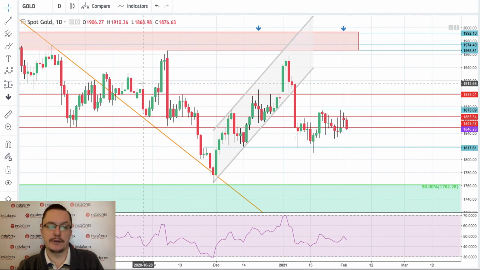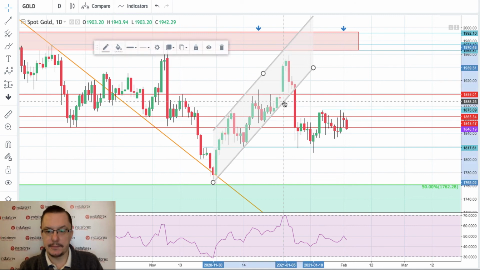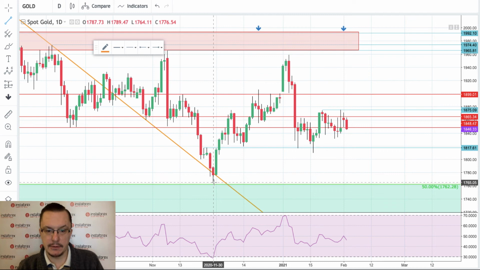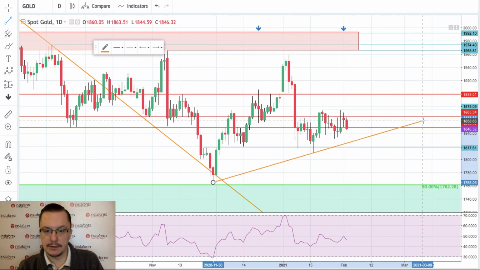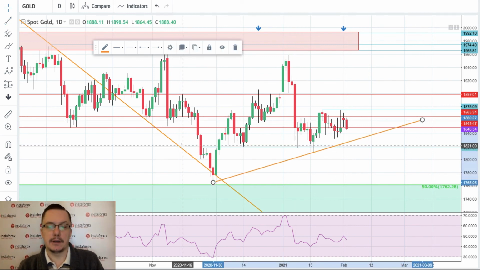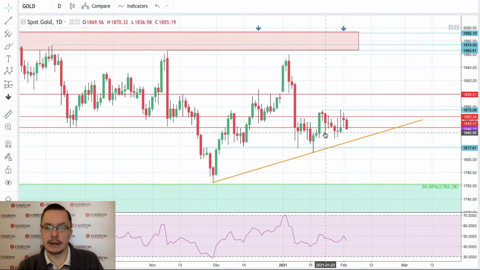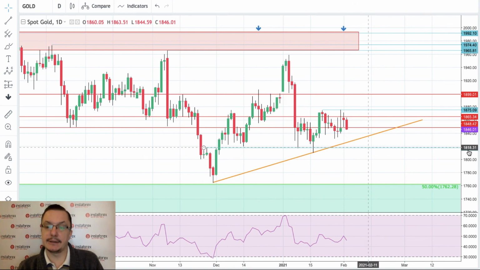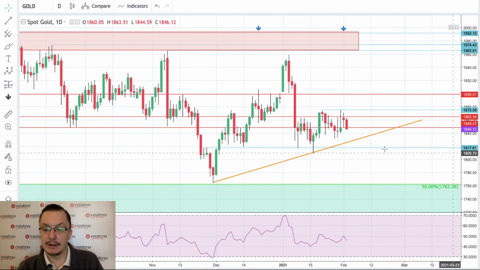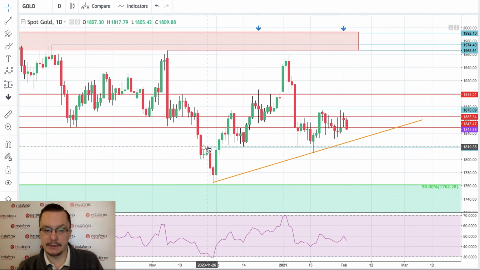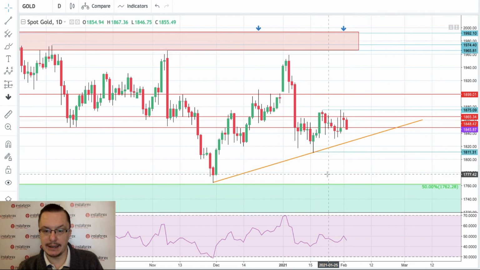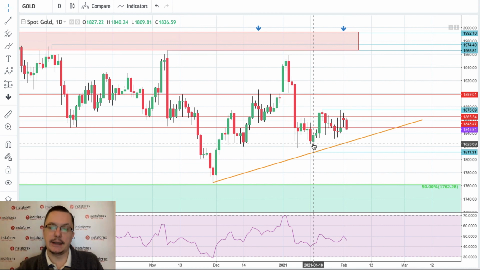So right now we are just waiting. I think there might be some sort of, let me just erase this channel. It's not important anymore. If we just do this as our short-term trend line, then as you can see we are getting closer towards 1,833 and then 1,817. We can even adjust our level towards 1,811. So this will be the lows of the 18th of January.